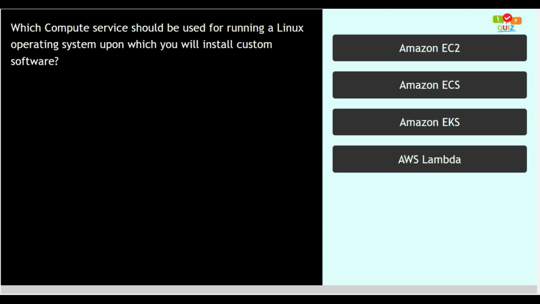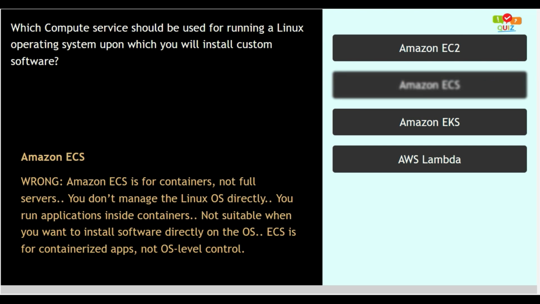Now let us analyze the options. Option number 2, Amazon ECS. This option is wrong as Amazon ECS is for containers, not full servers. You don't manage the Linux OS directly. You run applications inside containers, not suitable when you want to install software directly on the OS. ECS is for containerized apps, not OS level control. So this option is incorrect.